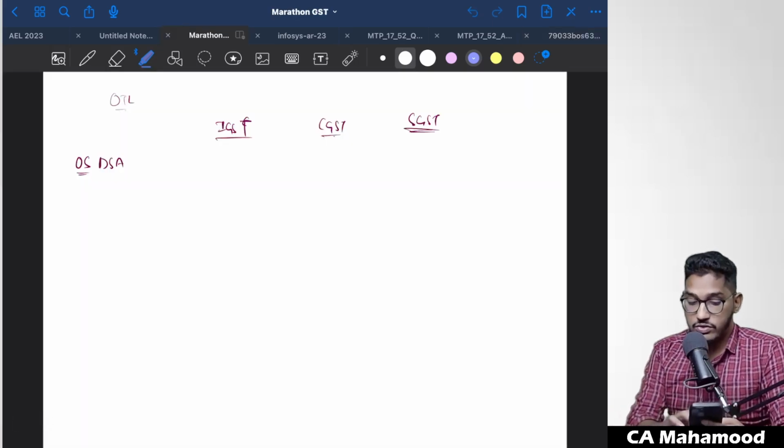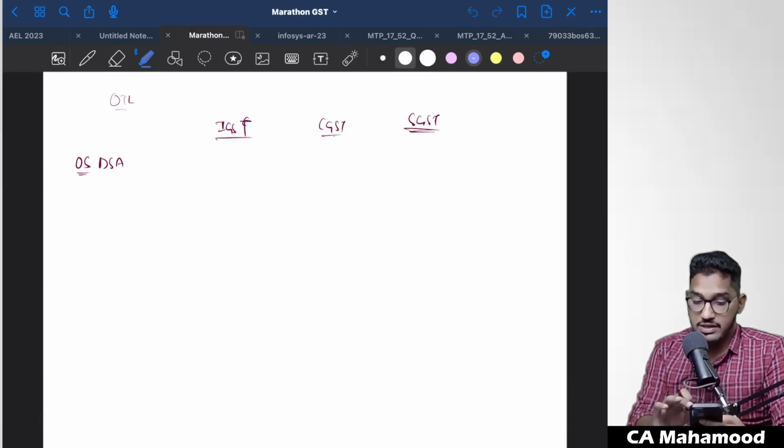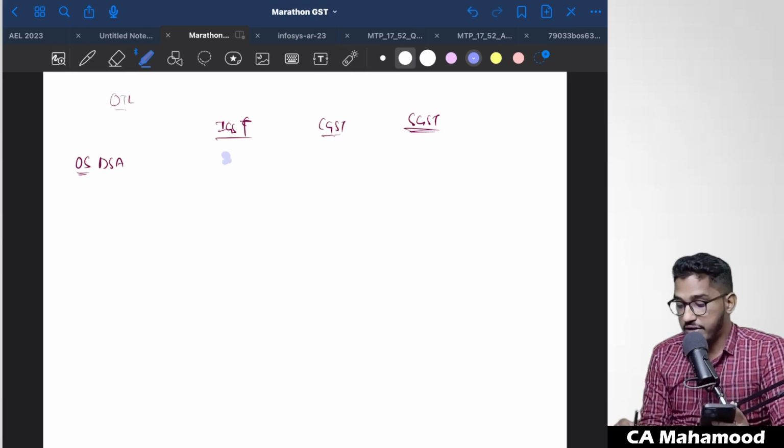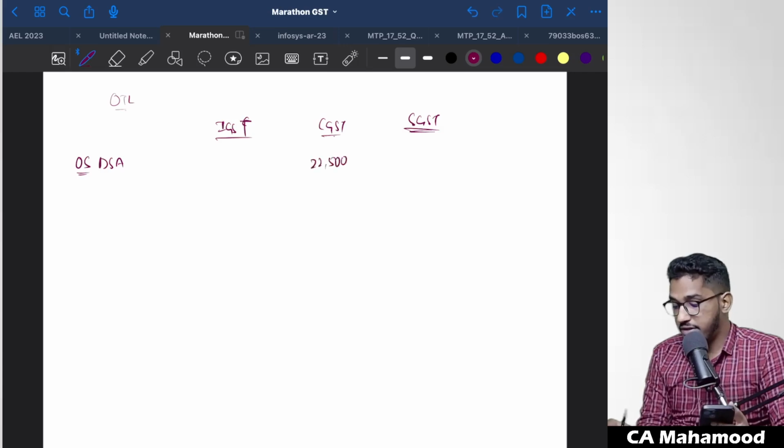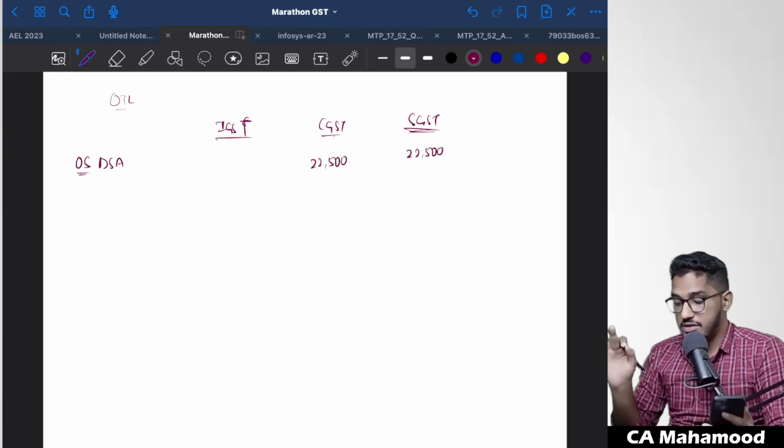So calculate it. If you open the calculator, 2,50,000 into 9% CGST, and into 9% SGST. So 2,50,000 into 9%, the answer will be 22,500. So 22,500 rupees of CGST, 22,500 rupees of SGST. This is their output tax liability from transaction number 1.